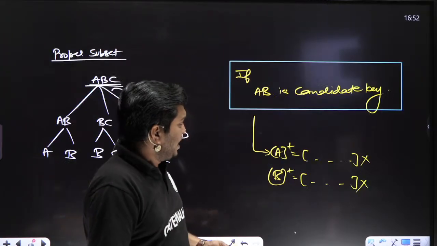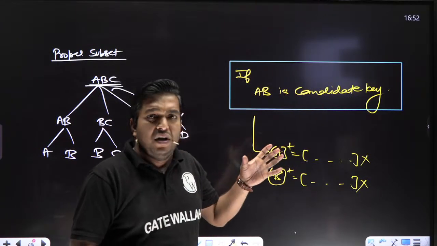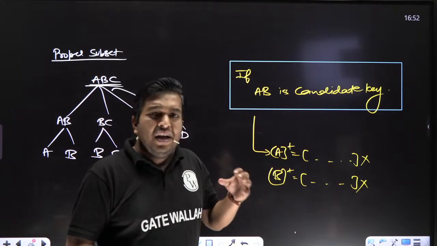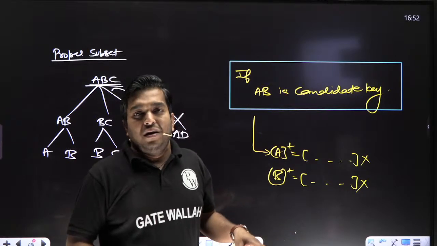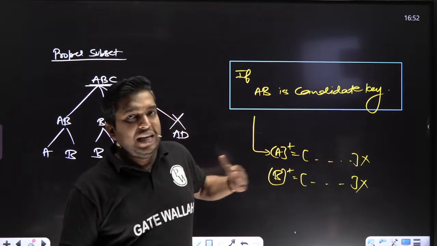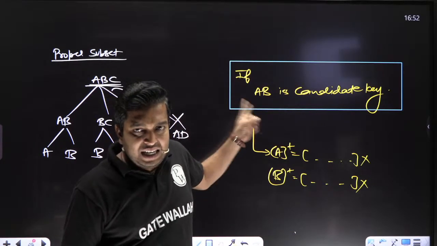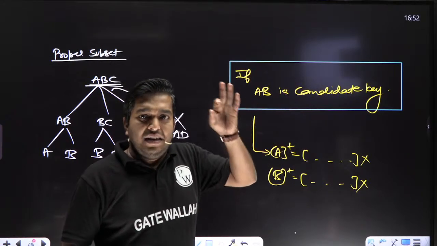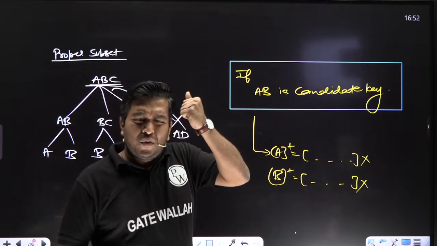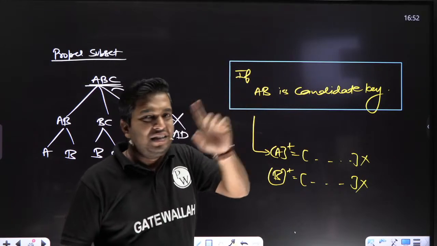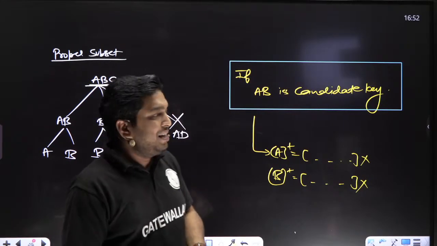Yeah, you can say a candidate key is the minimum attribute or set of attributes which is mandatorily required. That means if I am saying ABC is the candidate key, then neither from AB nor from BC nor from AC are we getting all attributes. Clear, bacha? This is the meaning of candidate key.